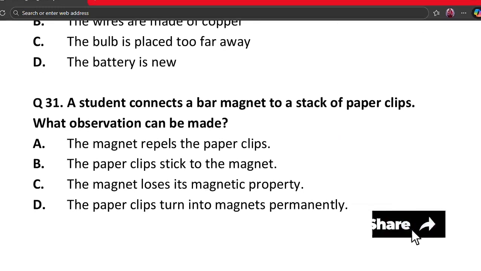Next question is question number 31. A student connects a bar magnet to a stack of paper clips. What observation can be made? A. The magnet repels the paper clips. B. The paper clips stick to the magnet. C. The magnet loses its magnetic property. And D. The paper clips turn into magnets permanently. The correct answer is option B. So paper clips are made of iron and a magnet attracts iron. So paper clips stick to the magnet. This is a common observation. So option B is the correct answer.